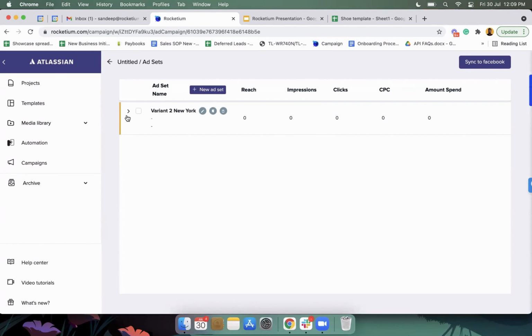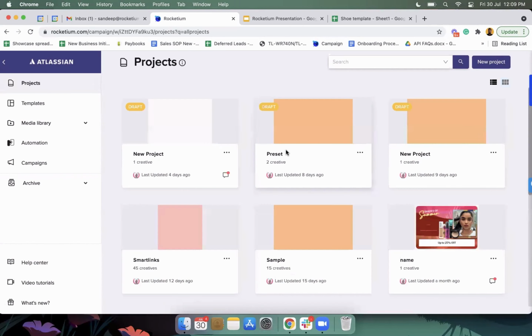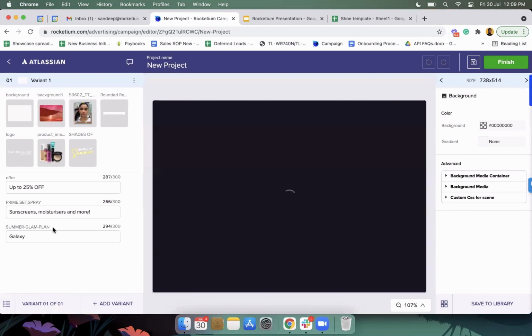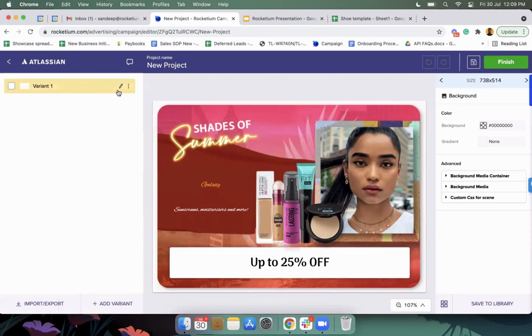How it helps is, let's say you are running a campaign, but you want to make edits to the projects, like pricing changes, as you said. Here you can quickly edit the project itself. Let's say I have all 100 creatives created, but I want to make changes to all the 100 creatives. Here it's not there, but I'll just clone this three.